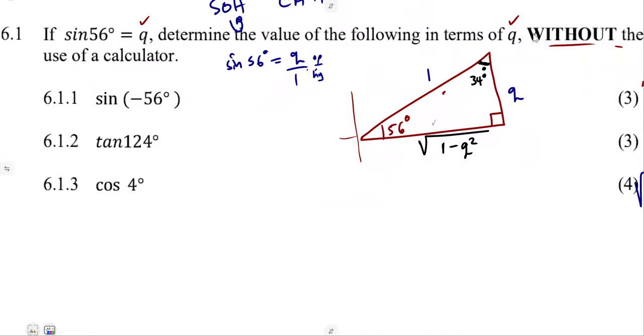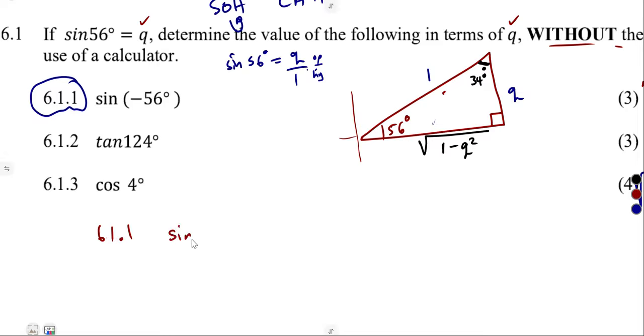All right, we have to answer every part. So looking into 6.11, it is sine of negative 56. So to answer these questions, guys, we must remember everything. Remember, we did almost everything according to your syllabus. Back to your grade 11 mathematics, reduction, because we are dealing with a negative angle there.